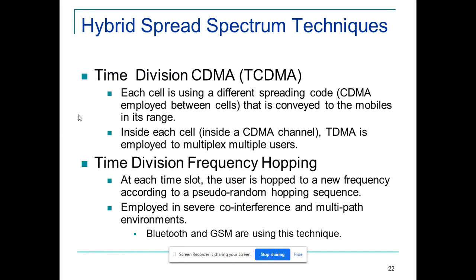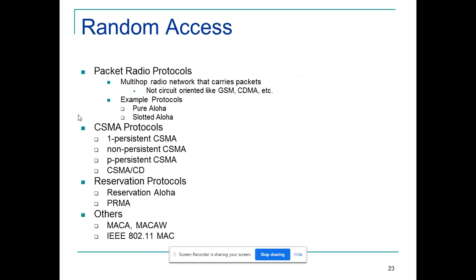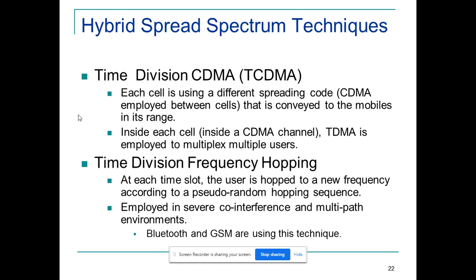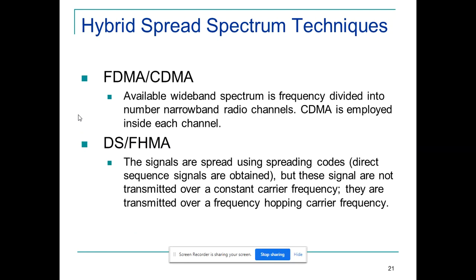Next, time division frequency hopping. In every slot, a new frequency would be mapped with a pseudo random code. We could not find out in which slot which frequency based communication is happening. That's what Bluetooth uses. So these are all the hybrid spectrum techniques.